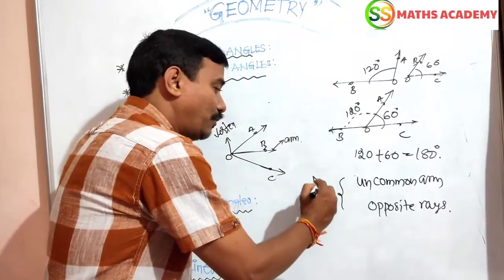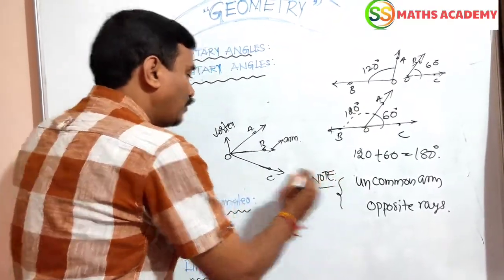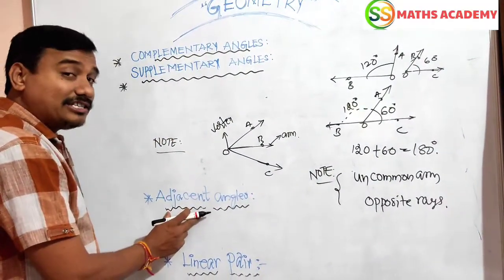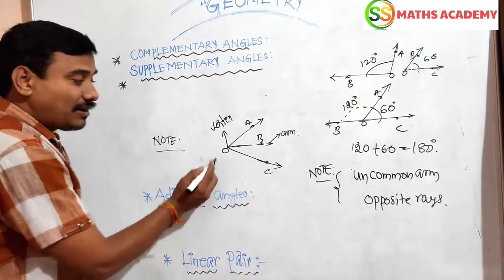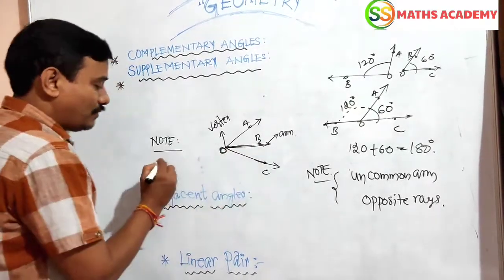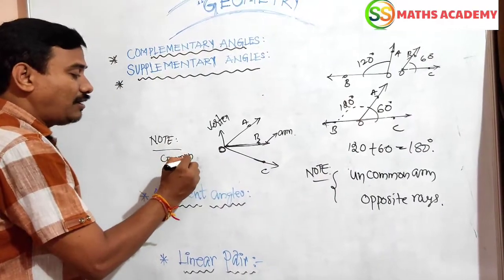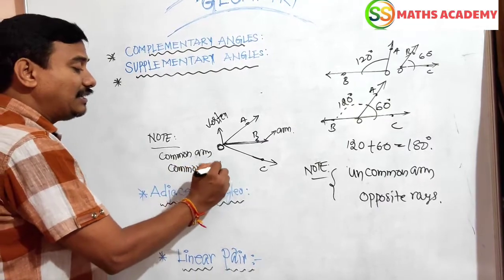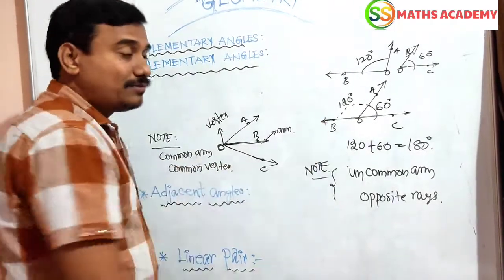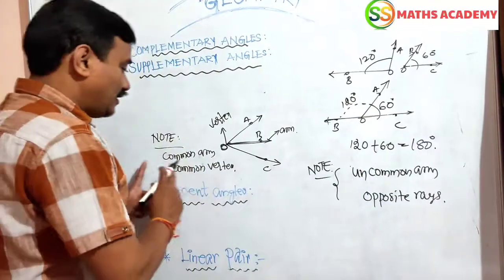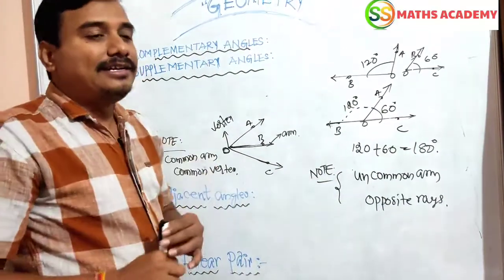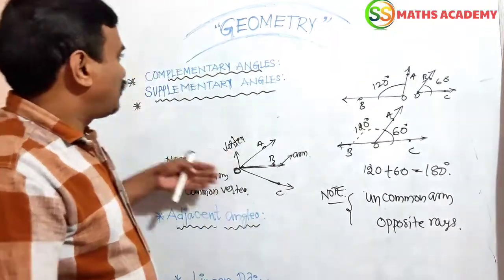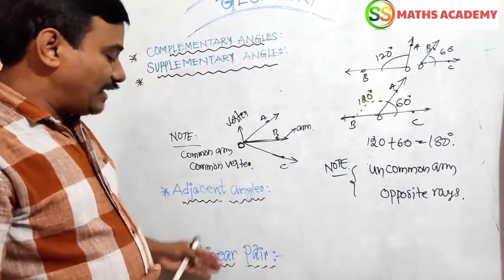This is a very important note. Here also an important note. In adjacent angles, two angles are said to be adjacent angles if they consist of one common vertex and a common arm. But here, no common arm. Two opposite rays are there. These are the two note points you have to keep in your mind. Then it can be easy to understand. I hope you understand these topics: complementary, supplementary, adjacent, and linear pair.